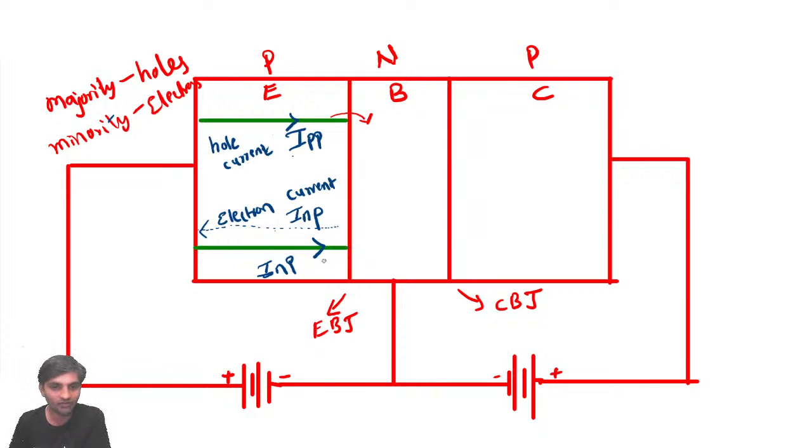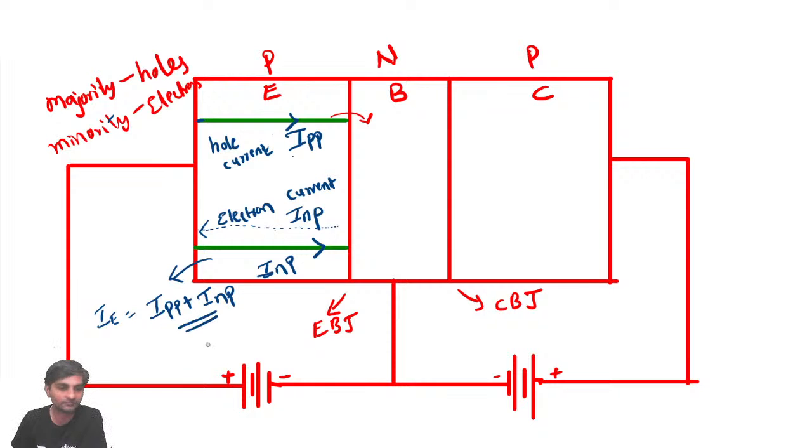Now you see why I have drawn it like this also. You can see here, obviously the IPP will be very high. That is the reason why I have drawn it here. To make a difference, I draw it this way, to show that this whole current is very much higher. So the emitter current IE is nothing but IPP plus INP.